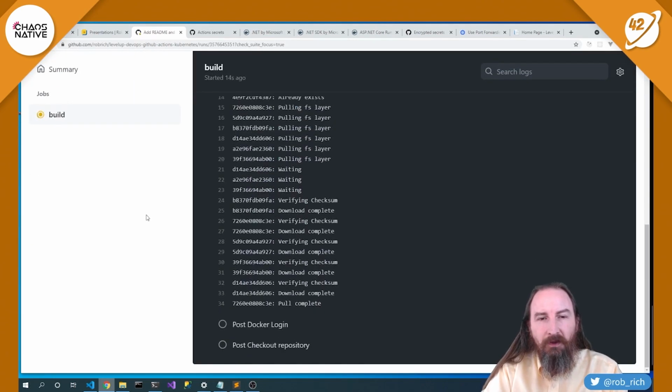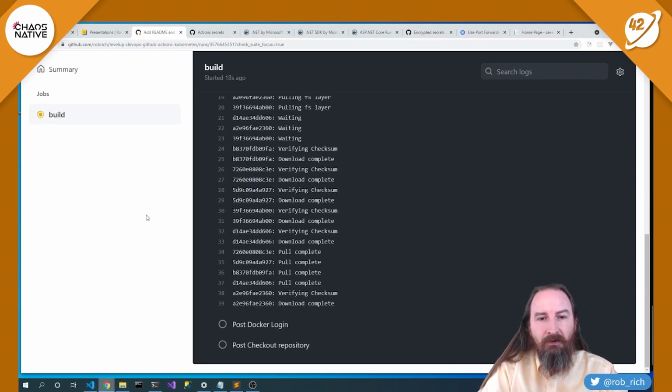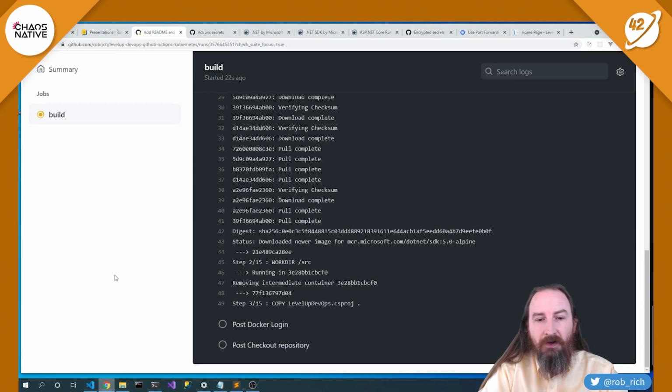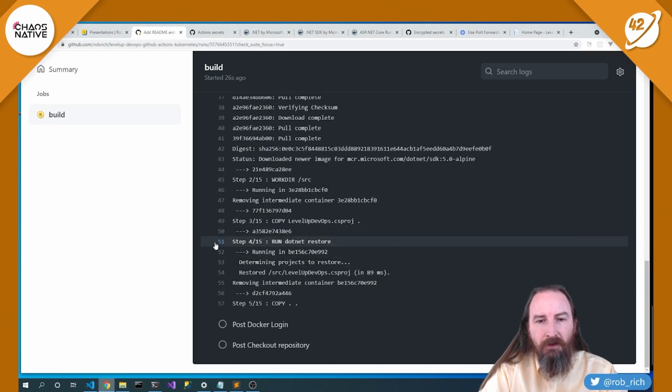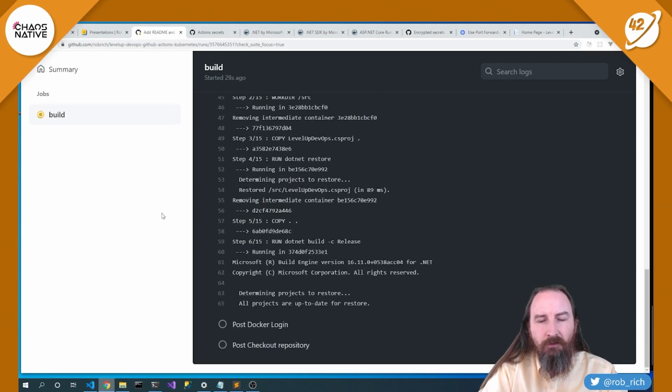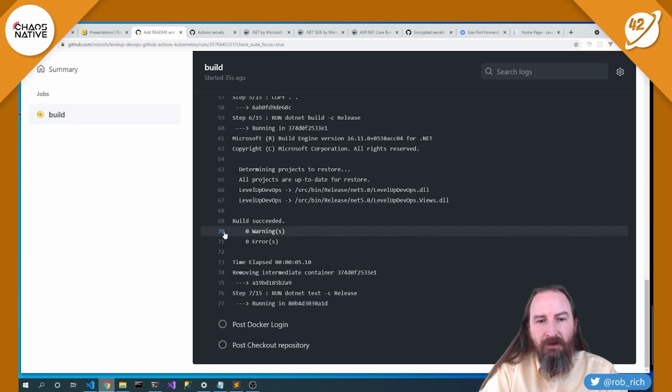So the first step is to Docker login and then Kubernetes login. It did both of those. Now it's pulling down the dependencies and starting into each of those steps inside of our Docker file. Our first step is to copy the CS proj and then run .NET restore. Looks like that worked out great. Then we'll copy in everything else and run our .NET build. In this case, our build succeeded.